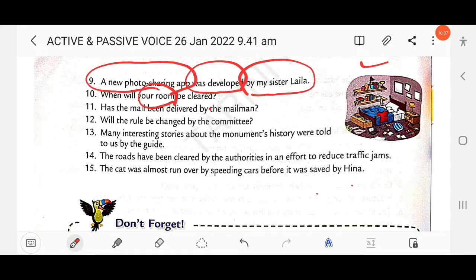Then next question here, has the mail been delivered by the mailman? So here the tense used is present perfect. Has the mail been delivered? Here the object is the mail. If you want, you can also follow the steps. First you write: the mailman has delivered the mail.